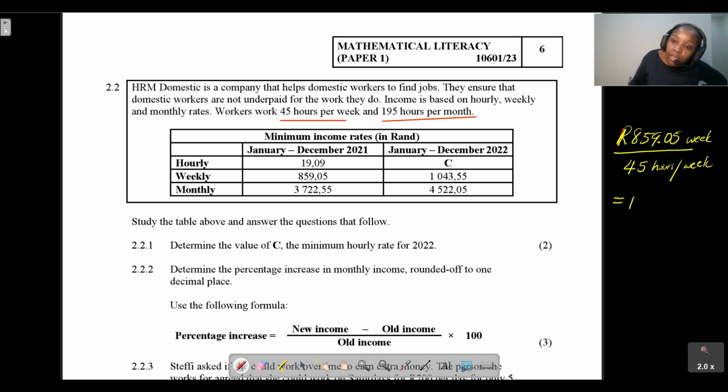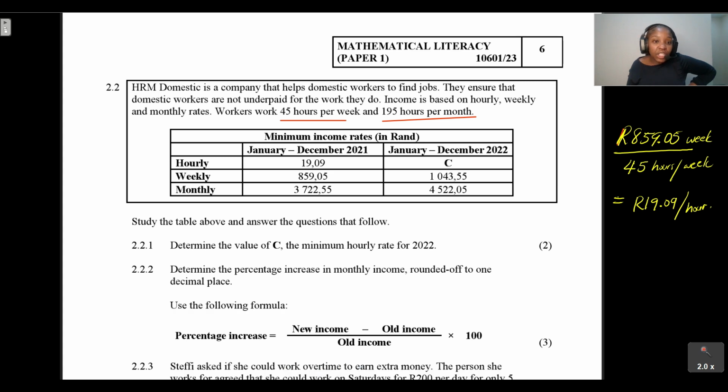Okay, so this is going to give you 19 rand per hour. All right, so already we can see how they are getting to the values. So your mind needs to be constantly looking at such things. Okay, so study the table above and answer the questions that follow.